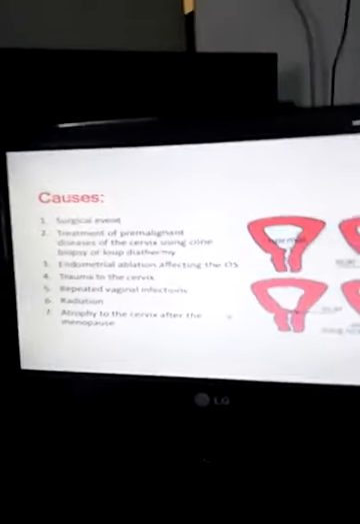So if we see, what is this? This is the endocervix, this is the ectocervix, and if there is a pathological narrowing present over here, this is called cervical stenosis. So it is an iatrogenic phenomenon. Now what are the causes of it?